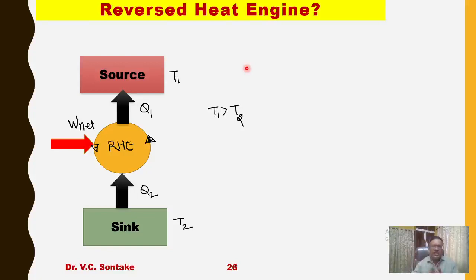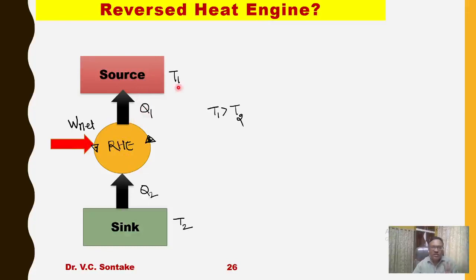Now there is another concept called the reversed heat engine. The processes in a reversed heat engine are just opposite of the processes in a cyclic heat engine. That means a reversed heat engine receives heat Q2 from the sink at temperature T2 and supplies heat Q1 to the source T1.